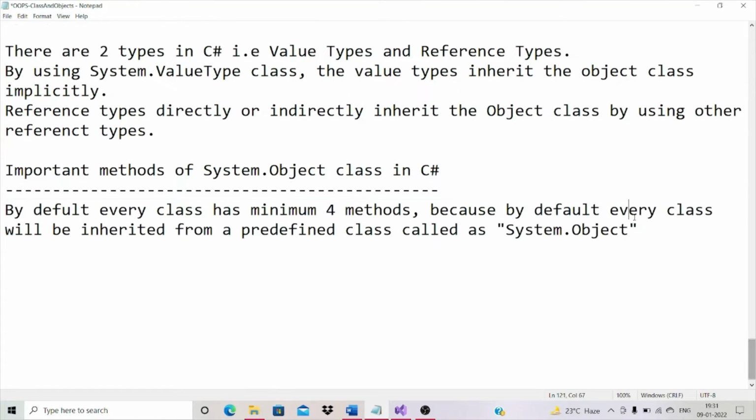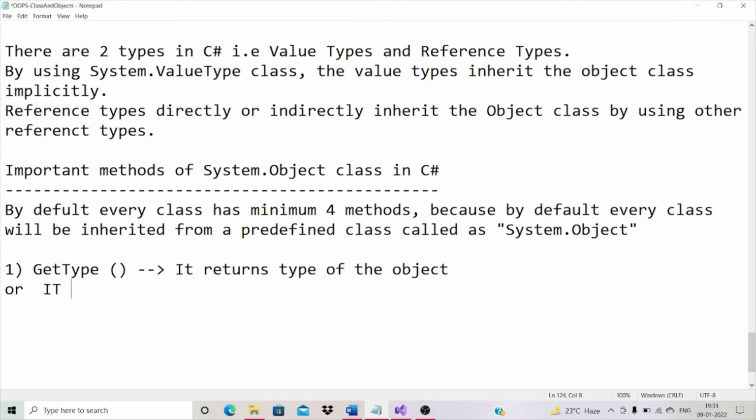What are those methods? Get type: it returns the type of the object, or it returns the metadata of an object.